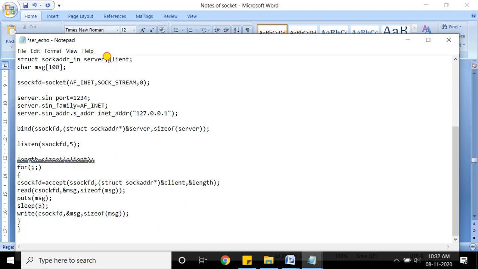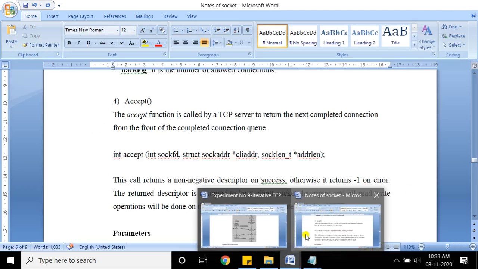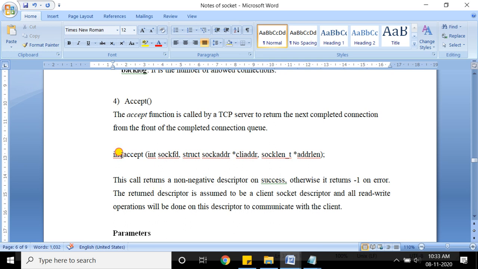The client is also a structure variable for this particular sockaddr_in. Getting? Here is another thing that I need to tell you: this system call returns a descriptor. This system call also returns a descriptor which is used for communication further with that client.